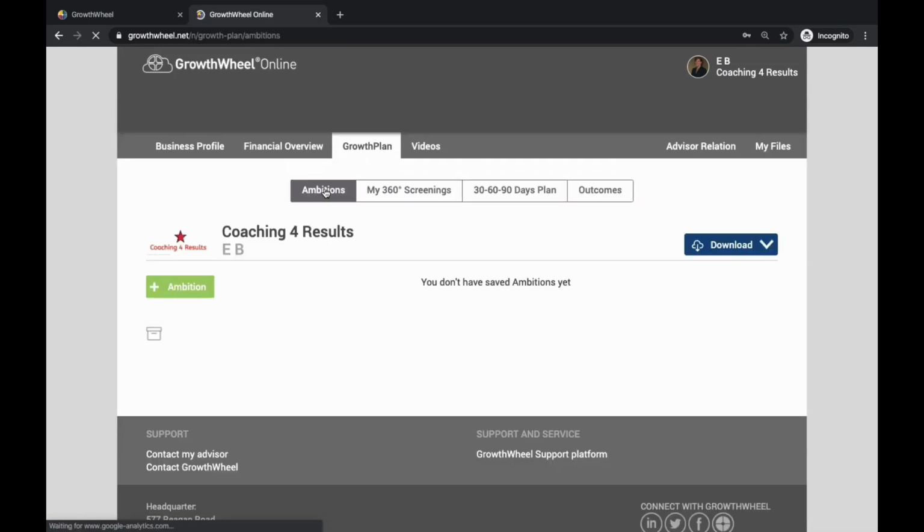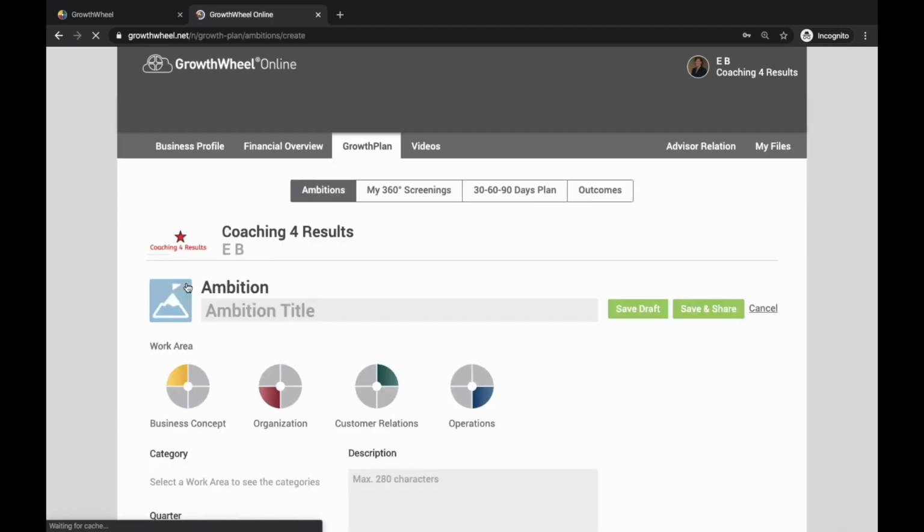You may or may not have any ambitions already listed here by your GrowthWheel Certified Business Advisor. Here we don't have any listed, so let's click on the green Plus Ambition button. Whether you call them dreams, goals, targets, objectives, or something else, your ambitions are those big things we want to achieve, and if it's worth achieving, it's worth writing down. Maybe in this example, we want to increase our revenue by 25%.